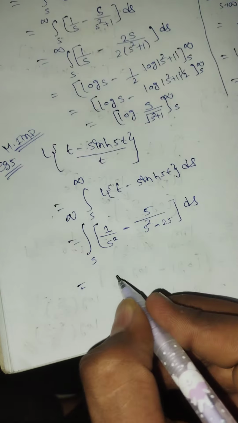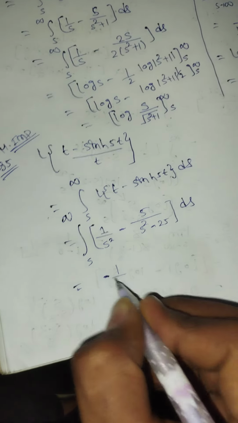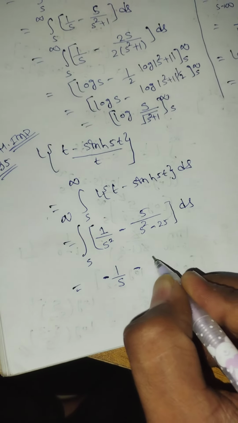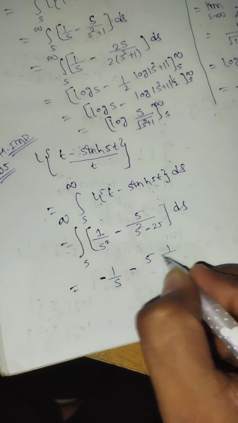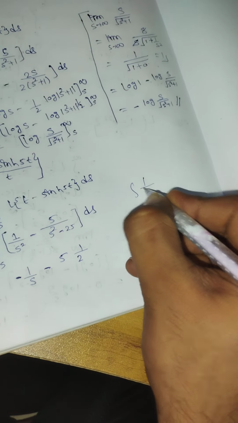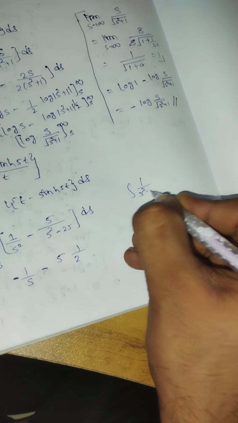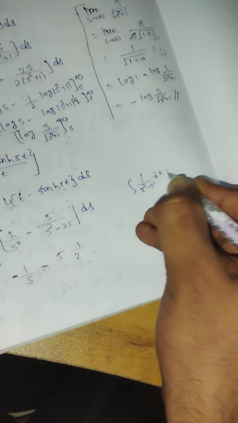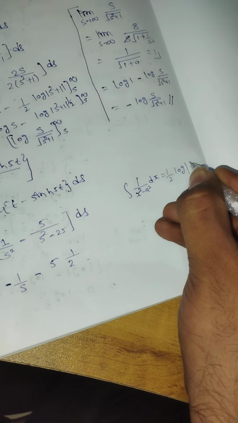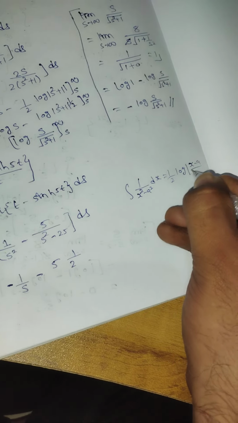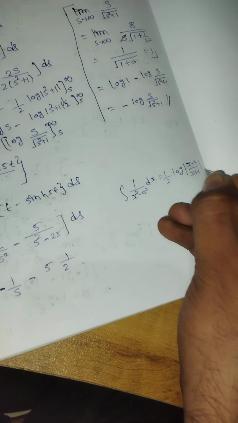So integration of 1 upon s square will be minus 1 upon s, 5 same. Integration of 1 upon s square minus a square is 1 upon 2a. Let me write the formula first. Integration of 1 upon x square minus a square is 1 upon 2a log of (x minus a) upon (x plus a).